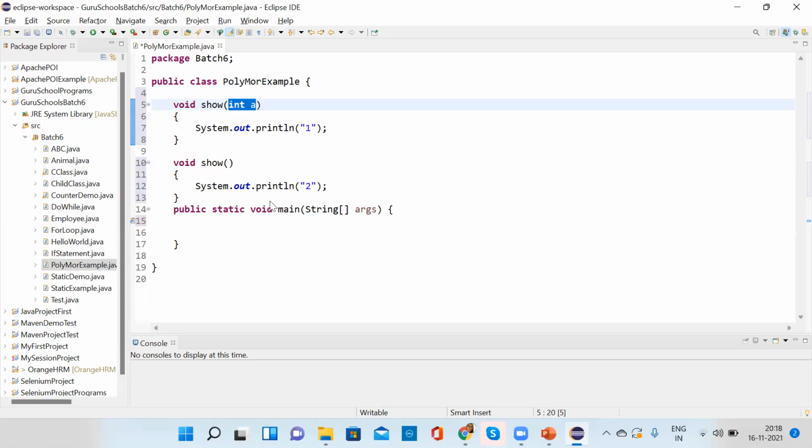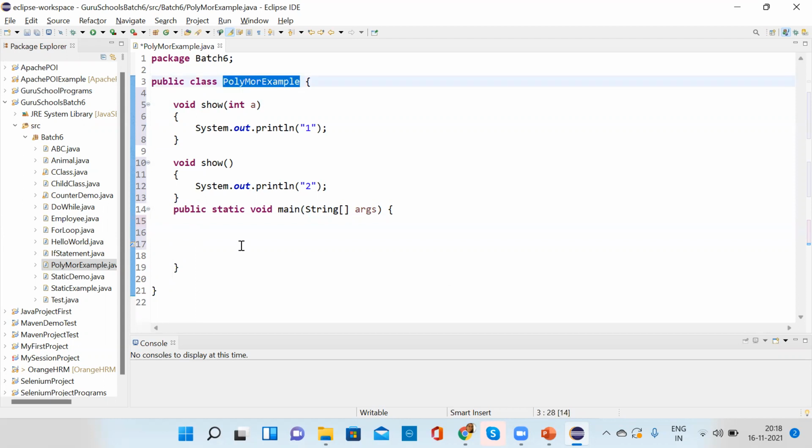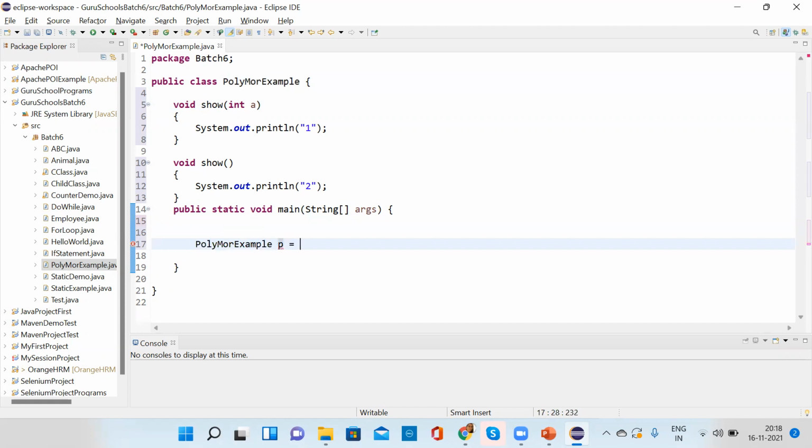Okay, and now what we have to do, we want to call this method inside the main method. So what we have to do, tell me. Create an object. Correct, correct. So we have to create an object of this class. Poly p equal to new, right?